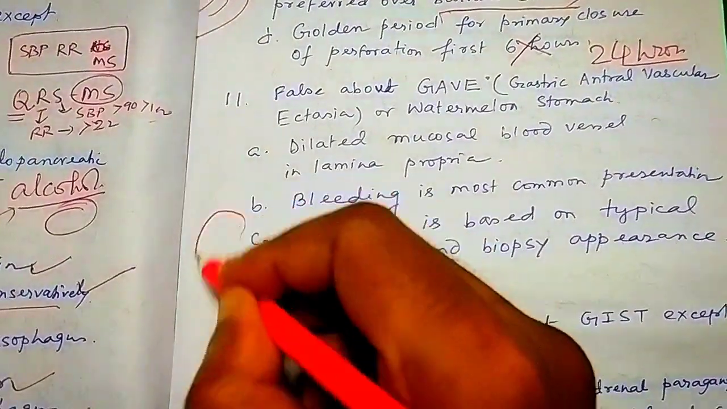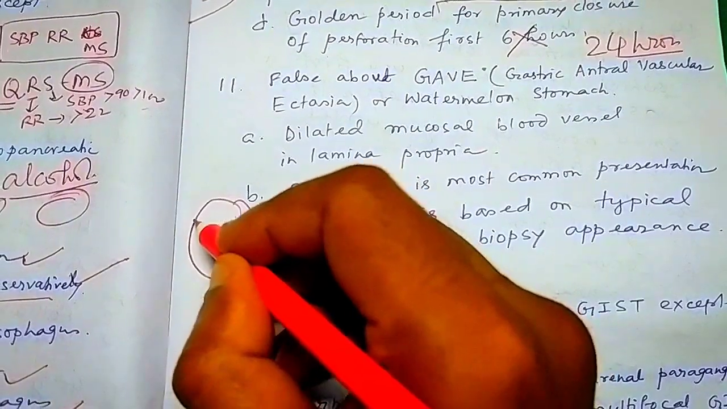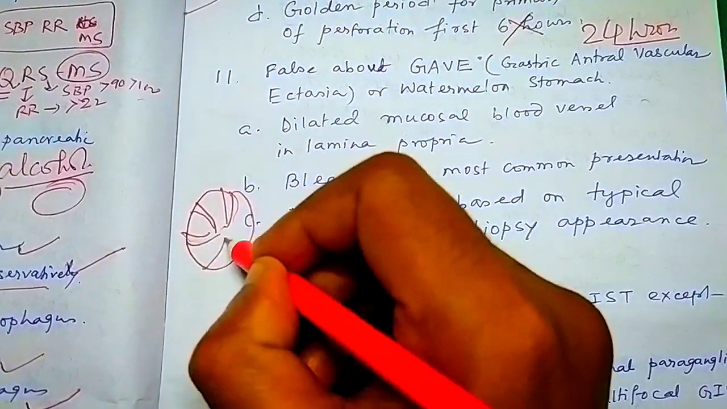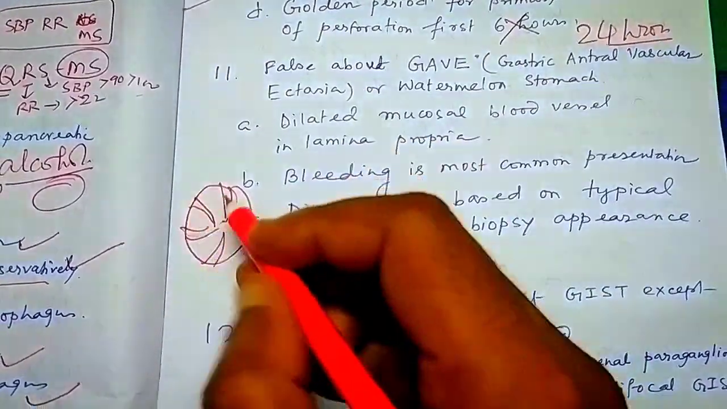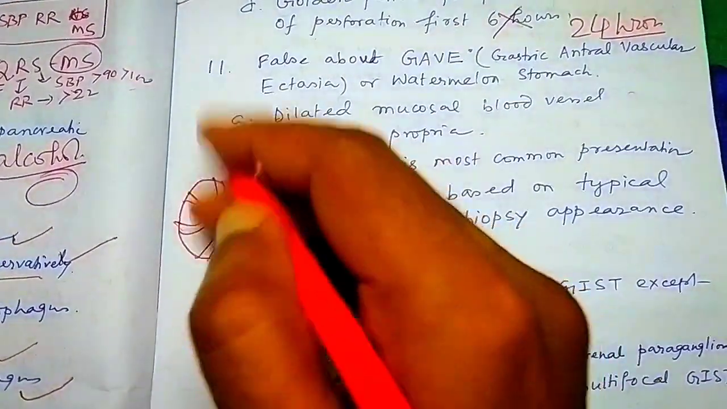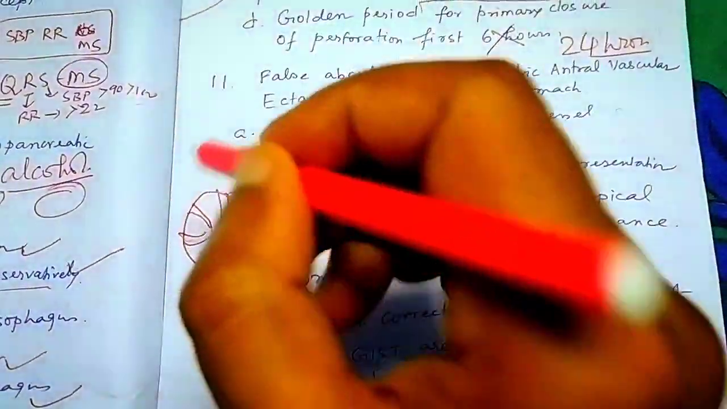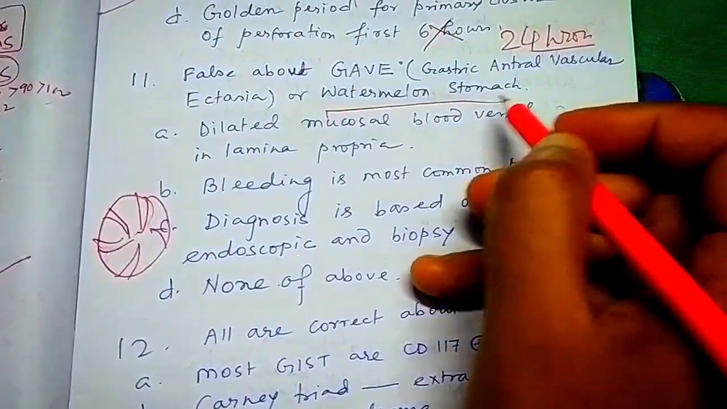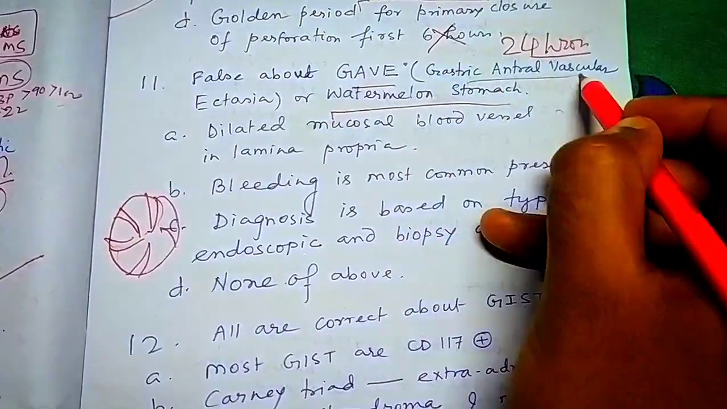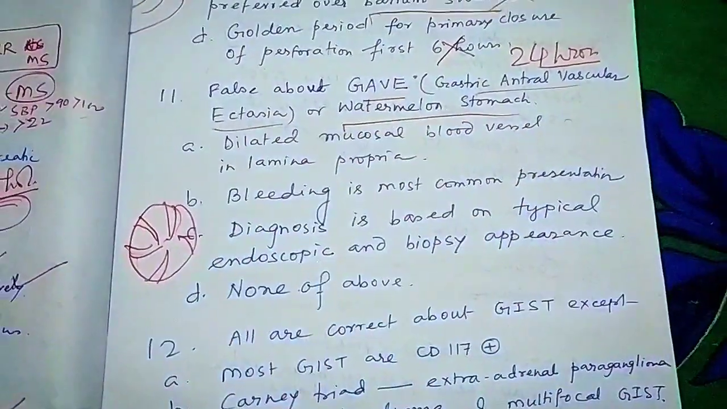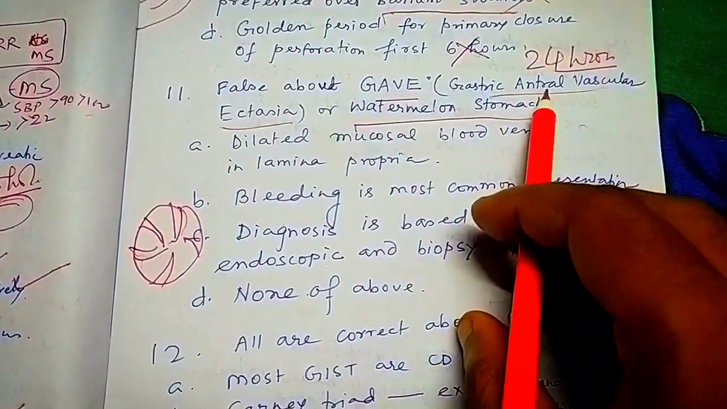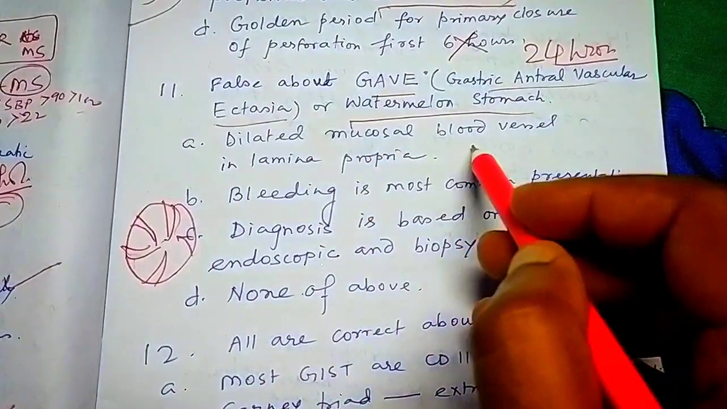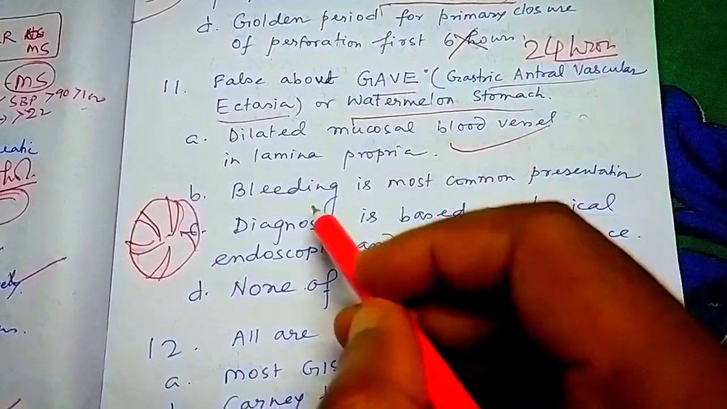Let me show you a picture. Suppose this is the endoscopy picture; you will see dilated vessels, just like a watermelon when you see it from above. So watermelon stomach is known as GAVE, gastric antral vascular ectasia. Where does it occur? In the antrum. That is why it is known as antral vascular ectasia. So there are dilated mucosal blood vessels in the lamina, correct.